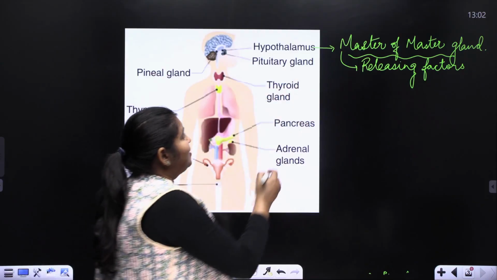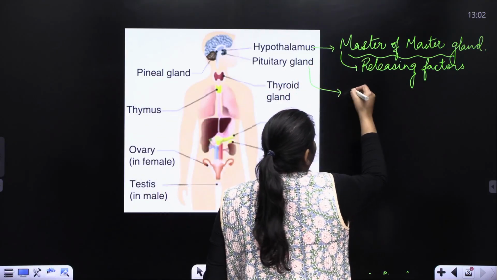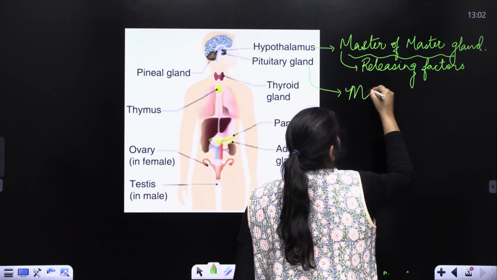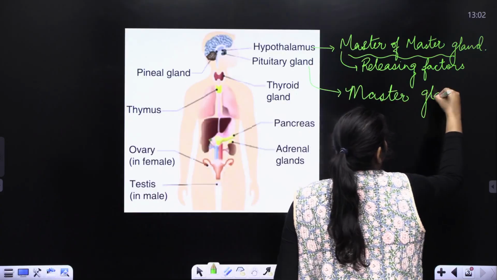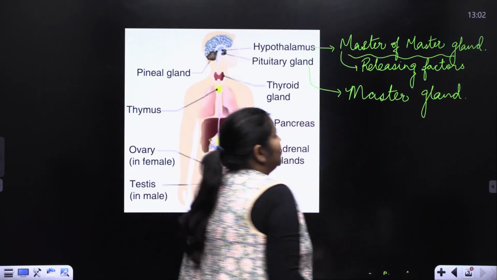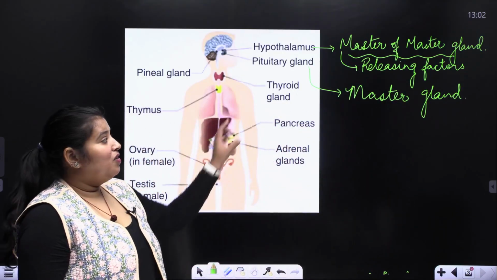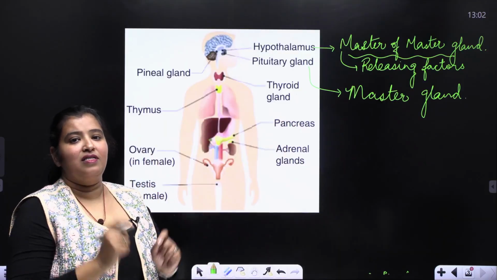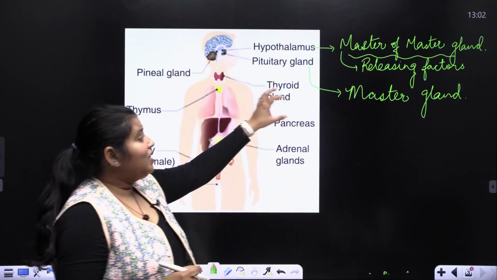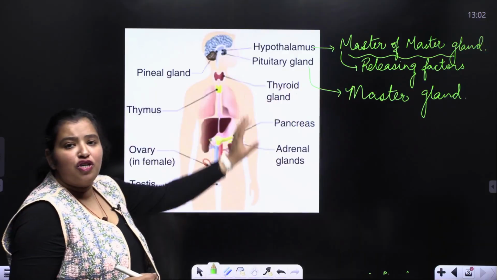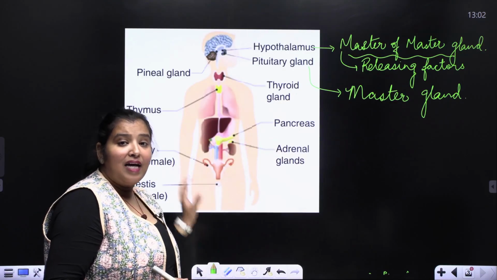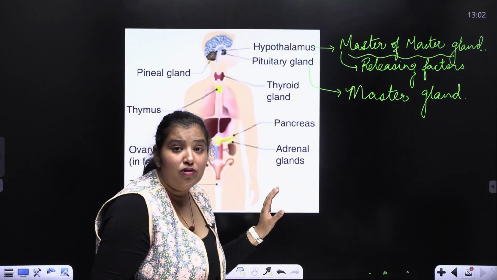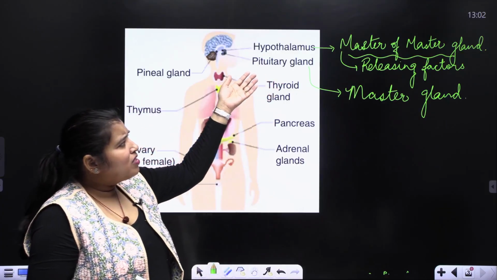Right? The second one is the pituitary gland and this is called the master gland. The pituitary gland is known as the master gland because it is responsible for functioning of all the other glands to release their hormones. So why is that master of master gland?